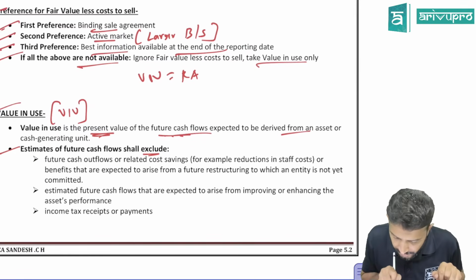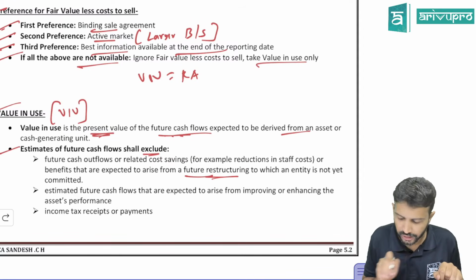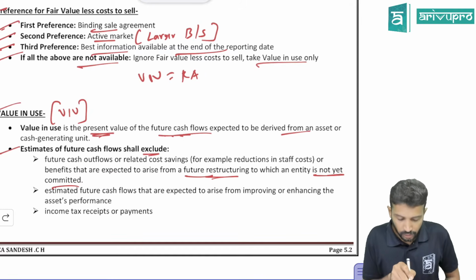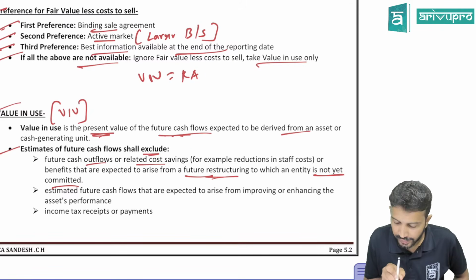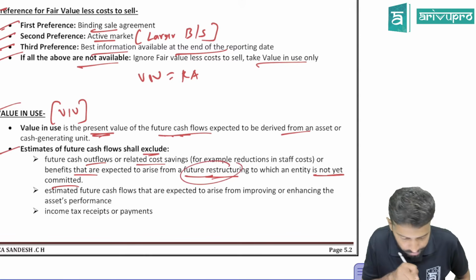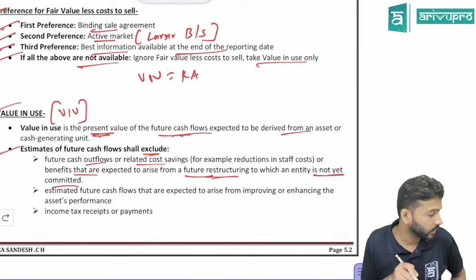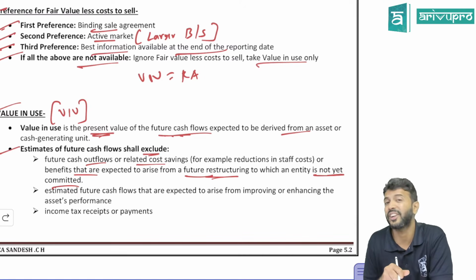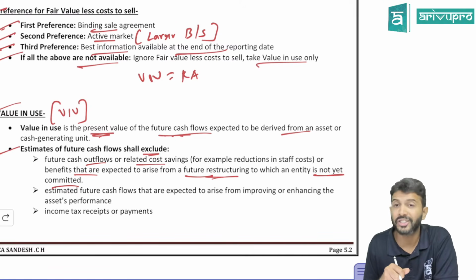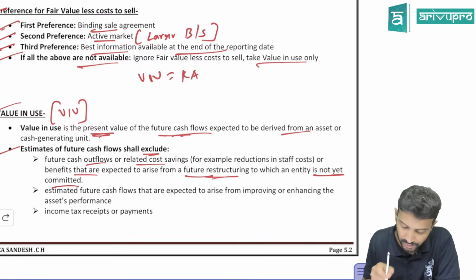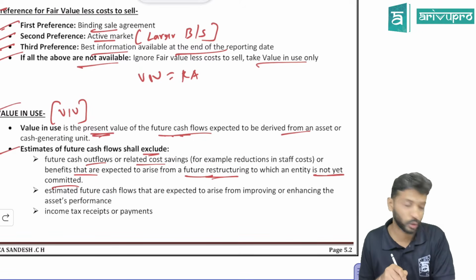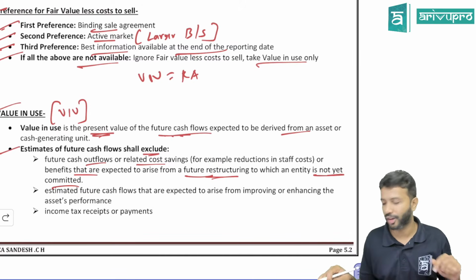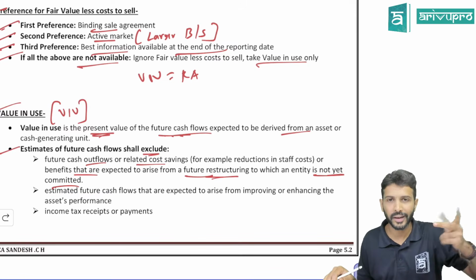One is, if there is any future restructuring that the entity is not yet committed to. Future cash outflows or related cash savings or benefits that are expected to arise from future restructuring, which is not yet committed. So this I've actually studied. If you remember, in CA Inter, there was accounting standard 29. For restructuring cost, you made a provision. The word restructuring has come in AS 29. AS 29 clearly said for restructuring cost, you need to make some provision, provided there are some conditions.